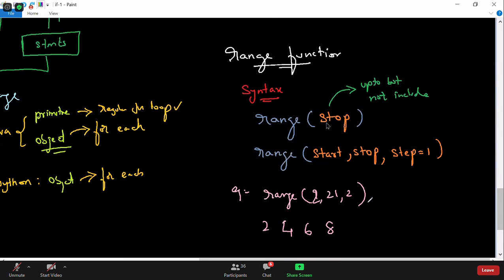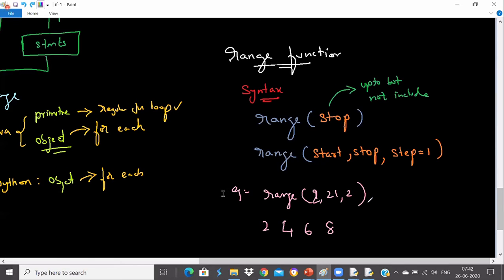Anybody else having any question regarding range function? Anyhow, you will do some exercises and you will get more clarity. But this is one of the very useful functions. It is generally used to generate a list. If we write range of 18, it will take from 0 to 17 actually, not from 1 to 17, because that is the default. Most of the time sequences and collections have a 0 index, so sometimes it is used to generate the index values also. So that's why it starts from 0, not from 1.